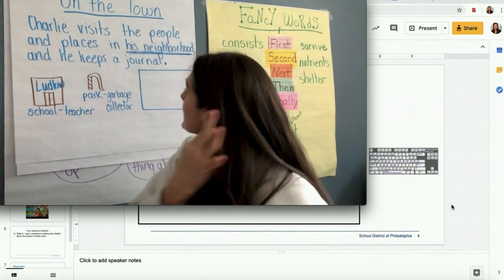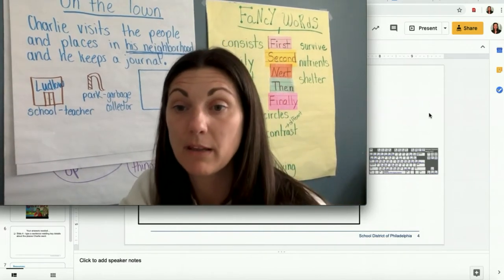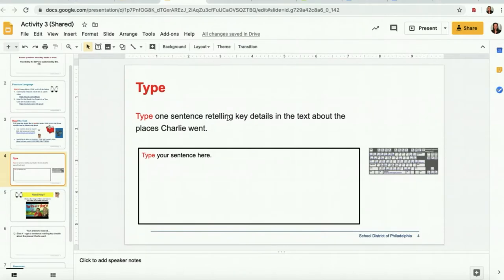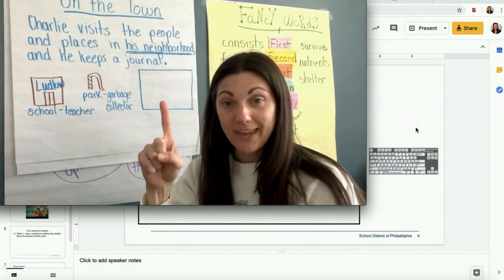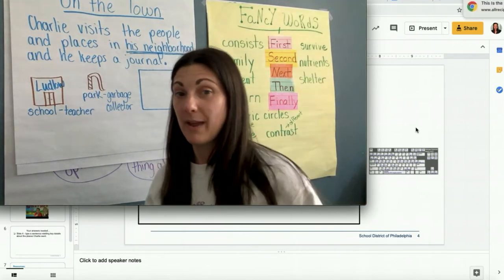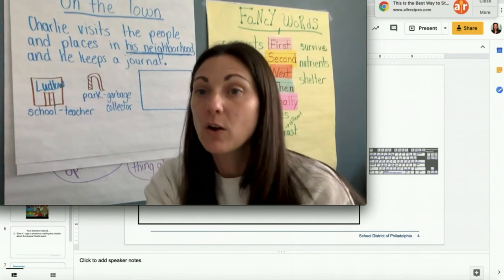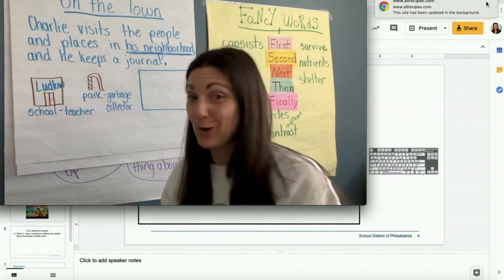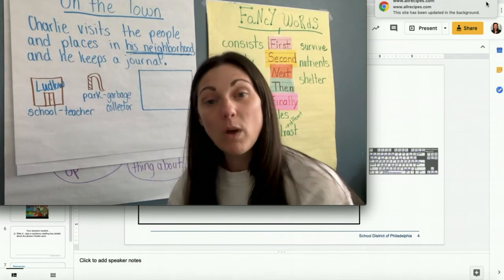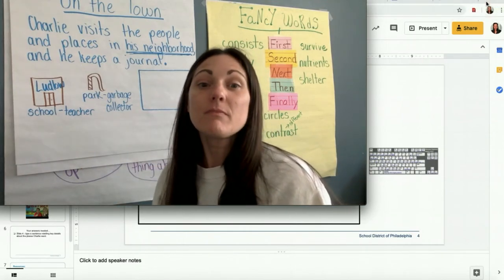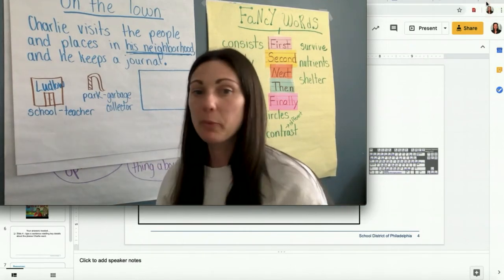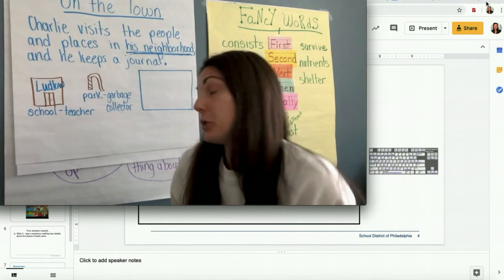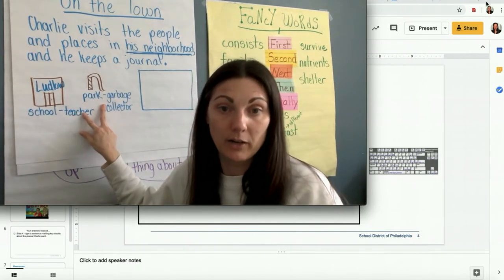Okay. So I have to retell, let me say this exactly, retelling key details in the text about the places Charlie went. I can't just tell about one place. It doesn't say about a place Charlie went. It said the places Charlie went. Now, you do not have to tell me every single place in the book. You do not have to do that. So once you draw your book map, I would choose 2 or 3 places that you want to tell me about. I'm going to do 2 because these are the 2 that I drew here, right?